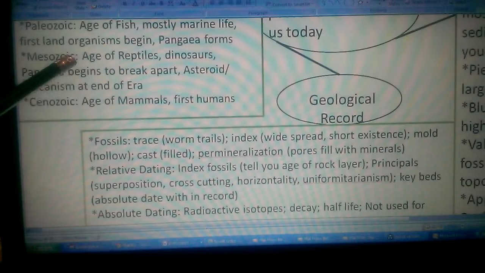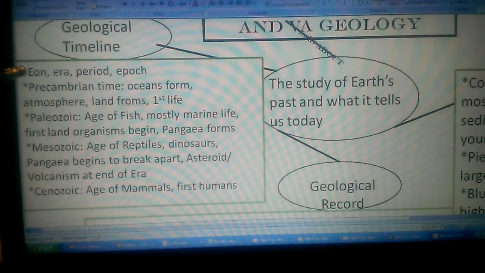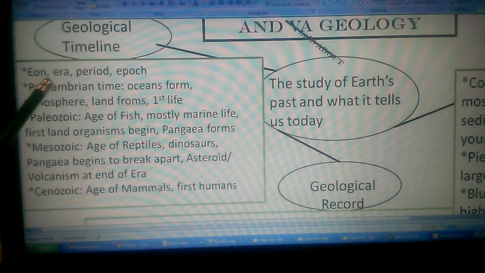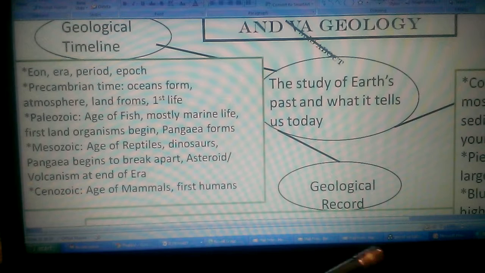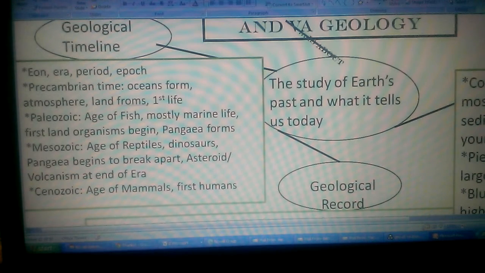So with concept 1, which is the geological timeline, we're going to focus on the divisions of geological time. The largest is the eon, then era, period, and epoch is the smallest. Then you have Precambrian time, which is famous for oceans forming, the atmosphere formed, land forms, and the first life. Paleozoic is known for age of fish, which was mostly marine life. You have your first land organisms beginning to come out of the water, amphibians, and then your first reptiles. And then Pangea forms. At the end of the Paleozoic, you have a large extinction event.